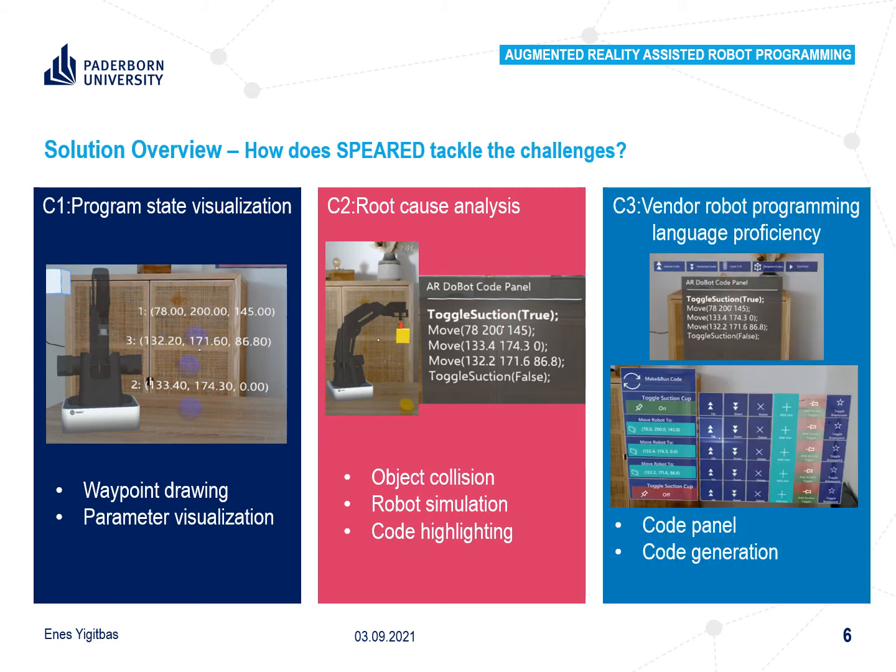To handle the challenge C3, vendor robot programming language proficiency, the code in the AR robot code panel is written in a domain-specific language that is vendor independent. New code can be created, existing code adapted, and both of them executed. This is done by using building blocks. For example, move the robot to coordinate A, enable the end effector of the robot, etc. These building blocks have placeholders, for example, the point A, or whether the end effector should be enabled or disabled.